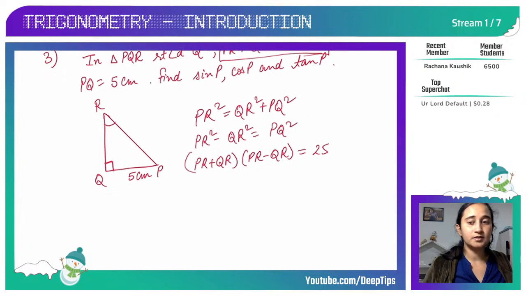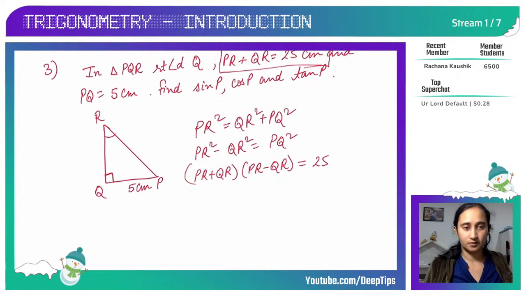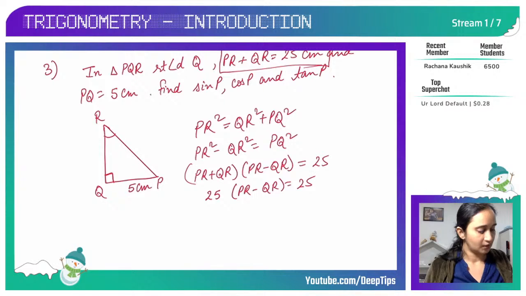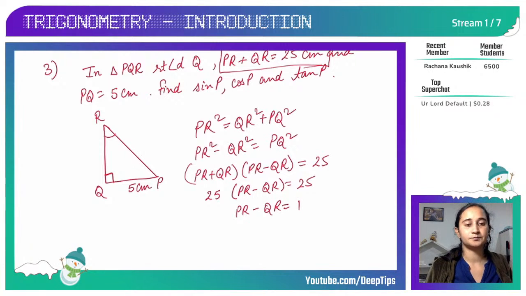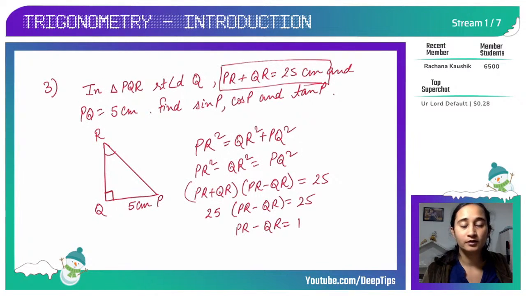Now PR plus QR, that is 25 centimeter, is already given, so I can substitute 25 here, and PR minus QR equals 25. Now if I take 25 to the other side, I get PR minus QR equals 1. So now you can see I got two linear equations, correct?